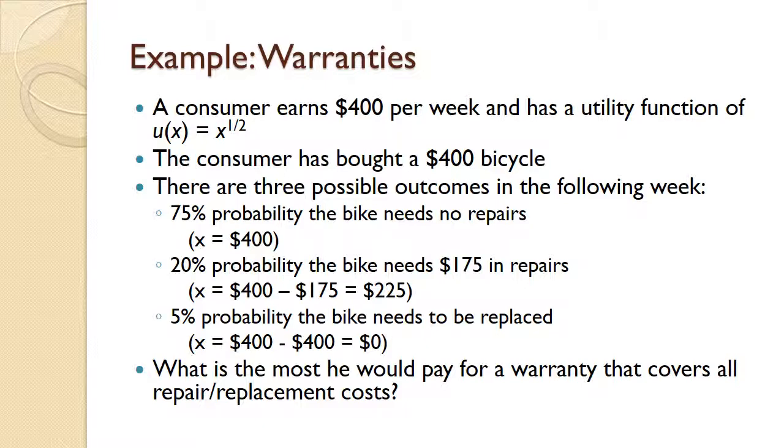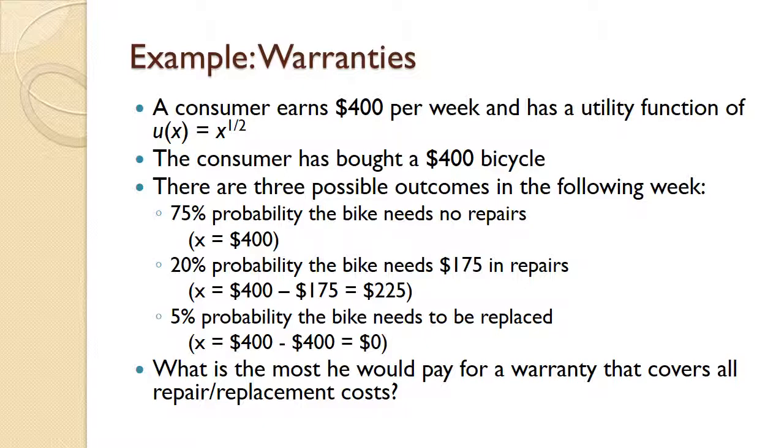There is a 20% probability that the bike needs $175 in repairs. Now, if that's the case, he doesn't get to spend all $400 on consumption. Instead, he only gets to spend the difference between his income and what he has to spend on repairs, consuming other goods. So in that case, his payoff, X, is 400 minus 175, which is equal to 225.